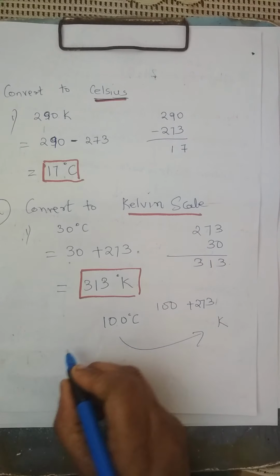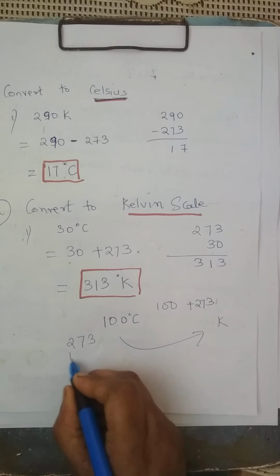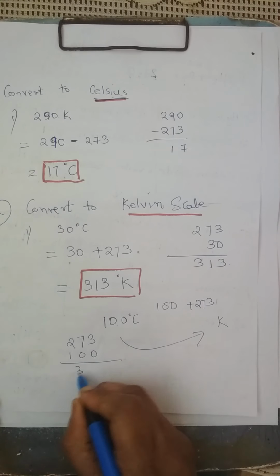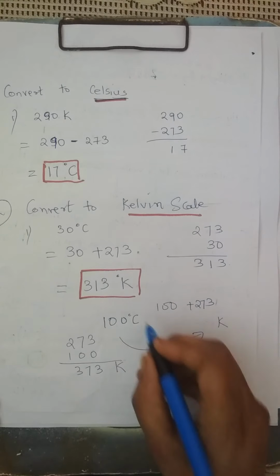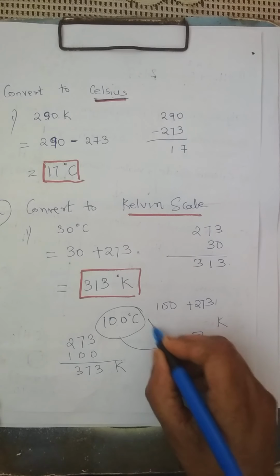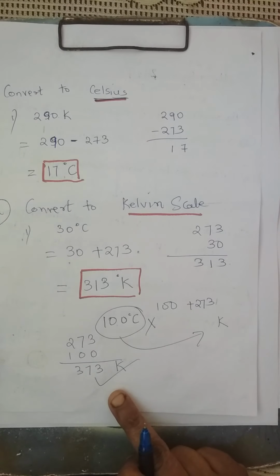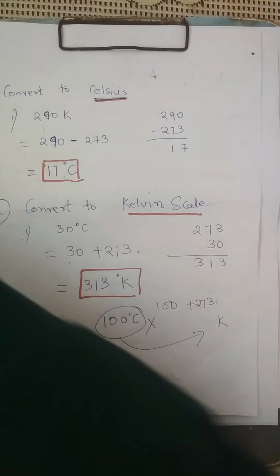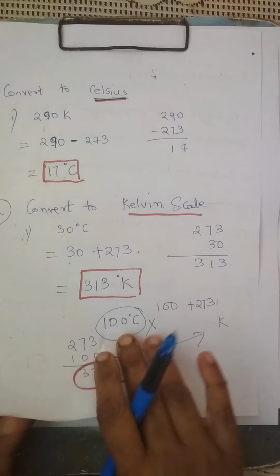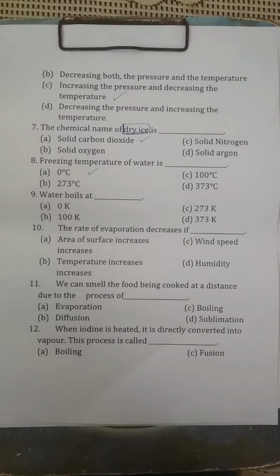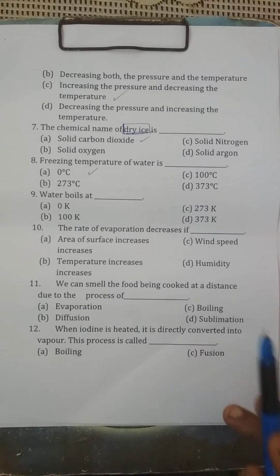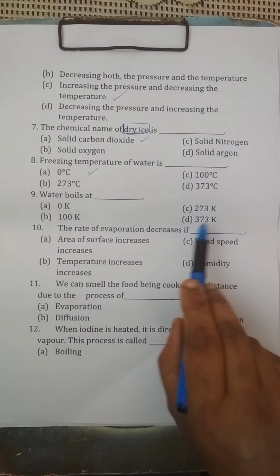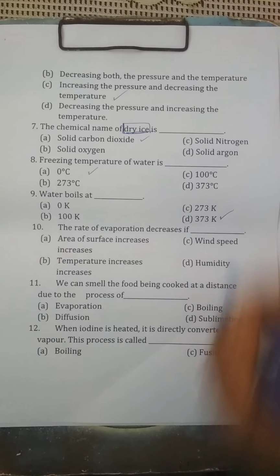What is 273 plus 100? 373. So like this you have to see. The 100 degrees Celsius option is not there, but is 373 K there? In Kelvin, we convert by adding 273. 373 K is there. This is the answer.